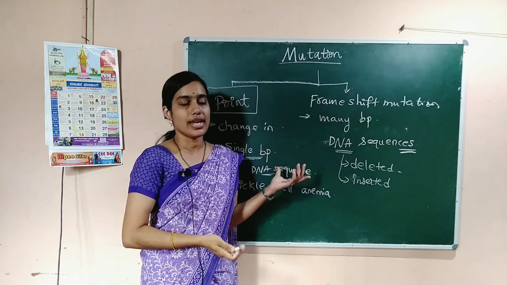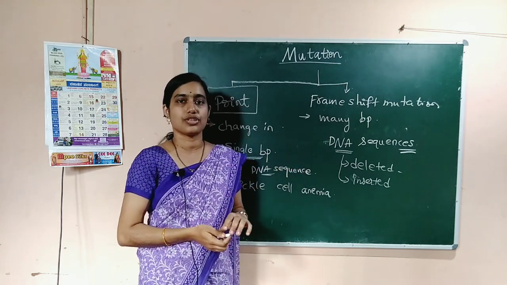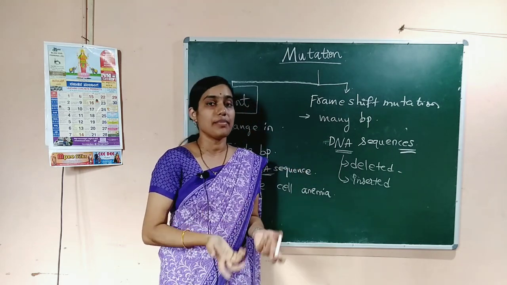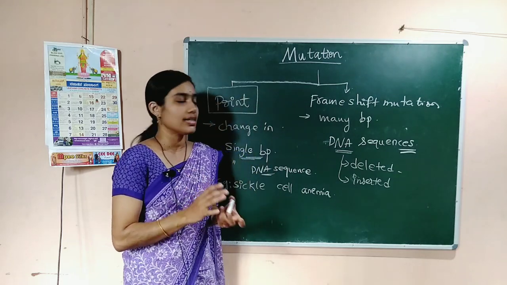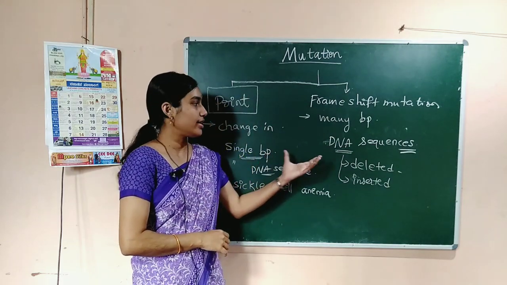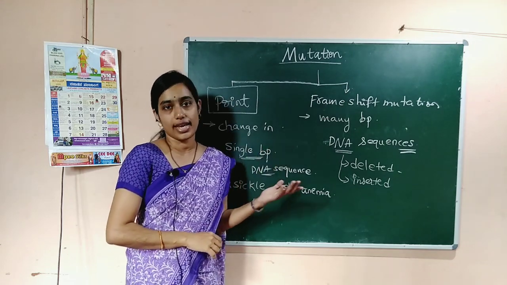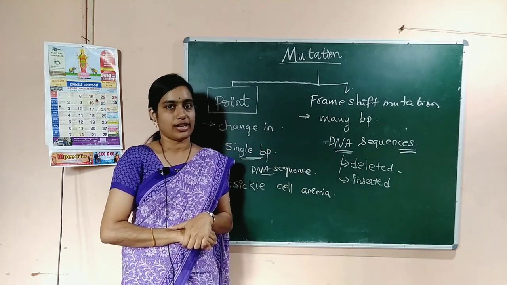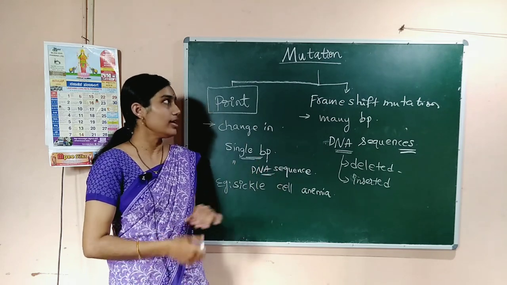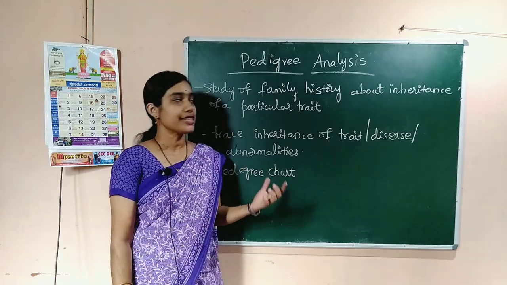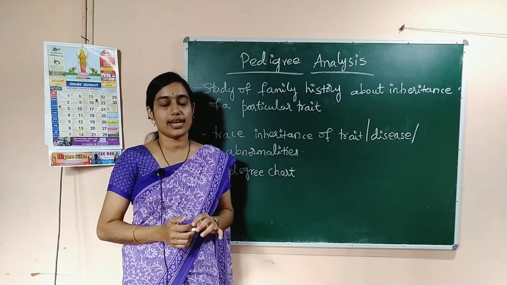Okay, and the mutation is always hereditary. It can be inherited from one generation to another generation. That means the changes that occur in the genes or the DNA sequences due to the mutation get inherited to the next generation. This is about the mutation. Next topic is pedigree analysis.